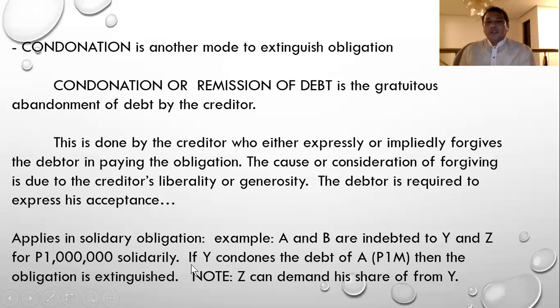Therefore, the obligation of A and B are already extinguished. So what about Z? Where should Z claim his money? Because Y was the one who condoned the debt or remitted the debt, then Z can demand his share of the 1 million from Y.